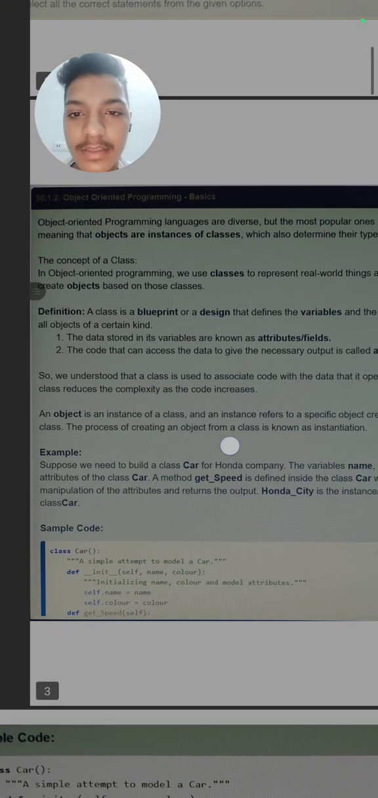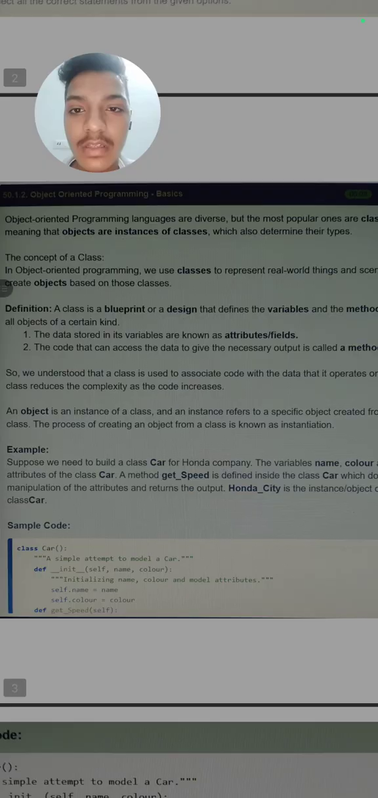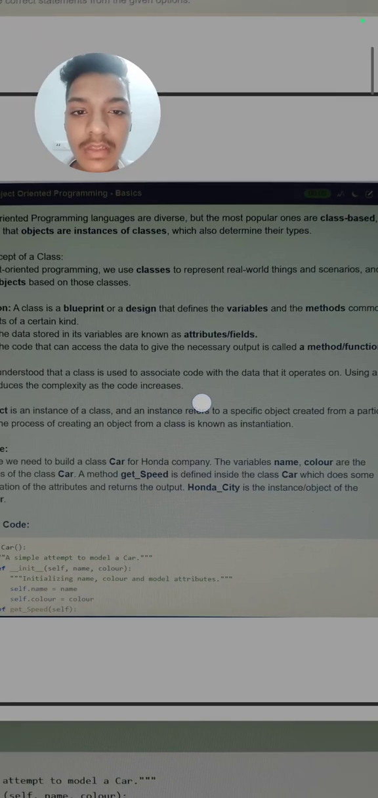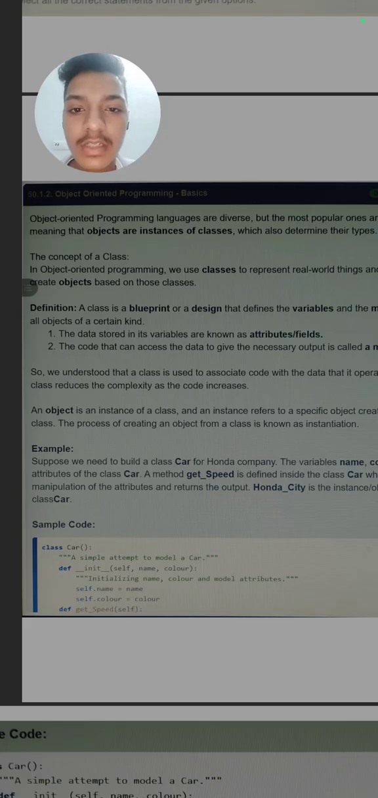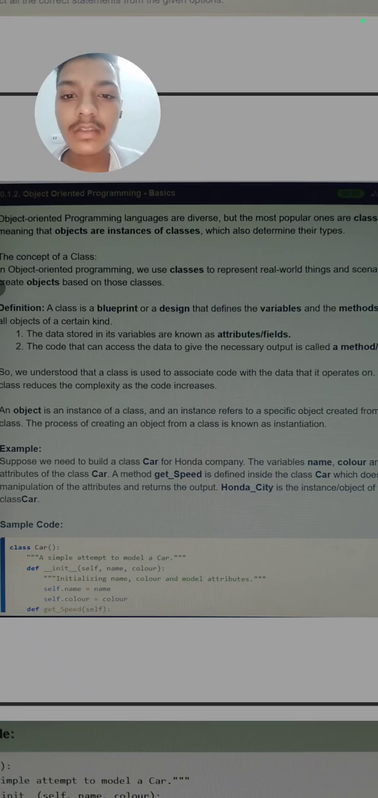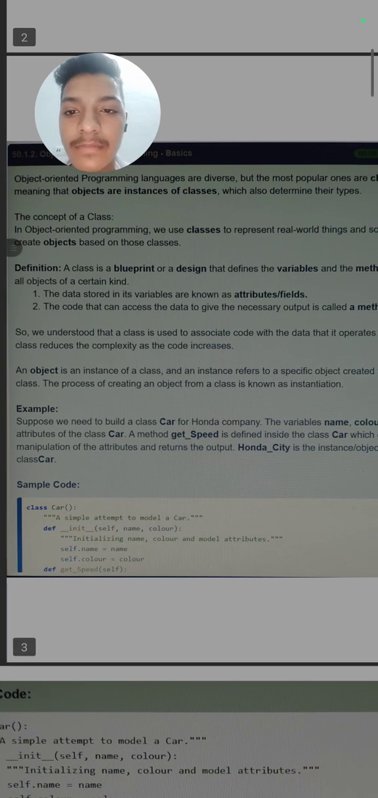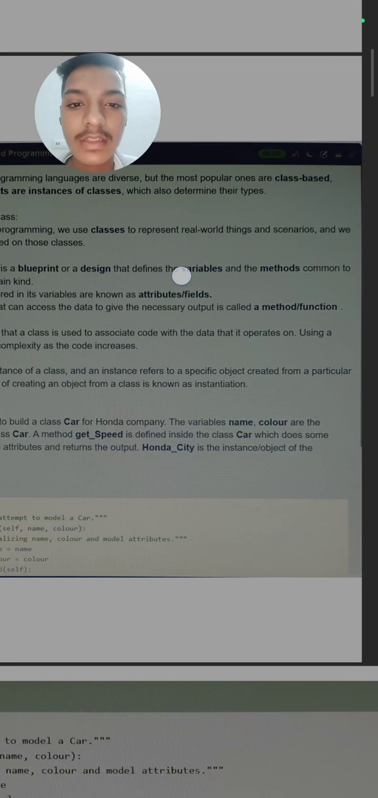Next is object oriented programming basics. What are the basics of object oriented programming? Object oriented programming languages are diverse, meaning very vast, but the most popular ones are class based, meaning that objects are instances of classes. As I said 2 minutes earlier, objects are instances of classes which determine their type. Next is the concept of class. In OOP, we use classes to represent real world things and scenarios.